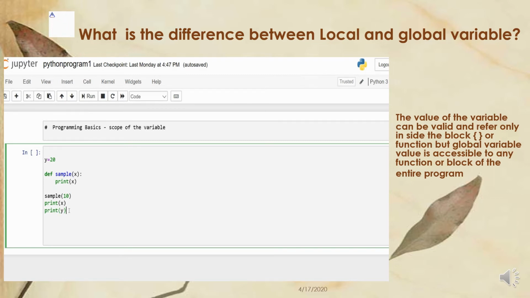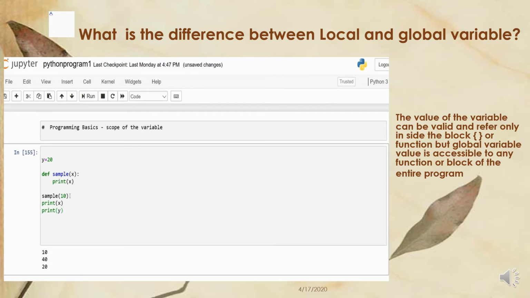So let us see the outputs. See, print x, 10 will be printed. But here x is 40, that is not a correct value, a junk value. Next, print y is outside the function, and again it prints the correct value. So y is like a global variable, but x is not global, it is local only to this function or block, inside the block.